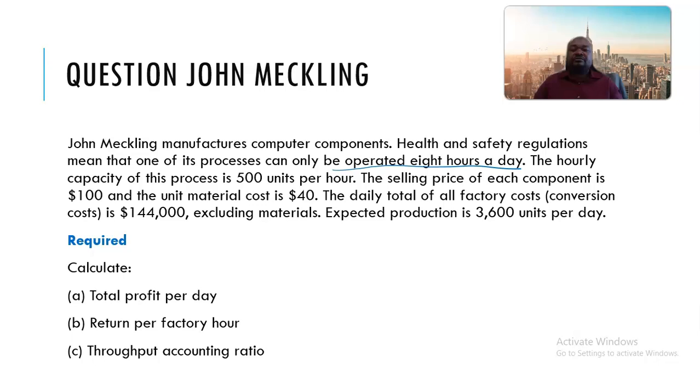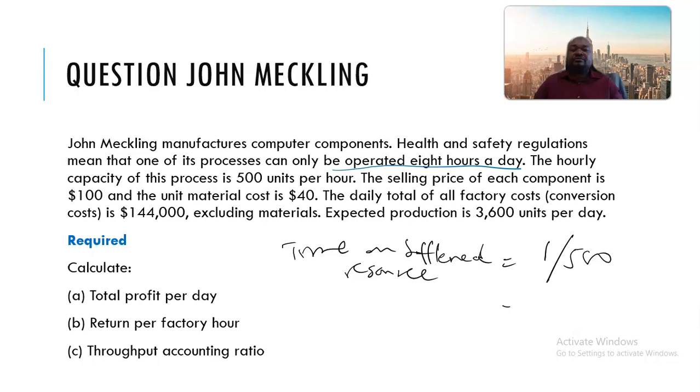So in 1 hour, they produce 500 units. So obviously, you now know that the time on bottleneck resource, or key resource, is now 1/500 units, which means each unit takes about 0.00. How many zeros do we need there? Are they enough? Let me check.